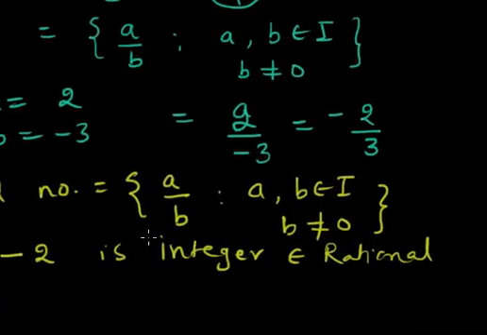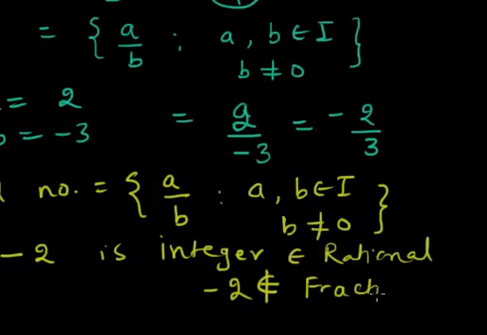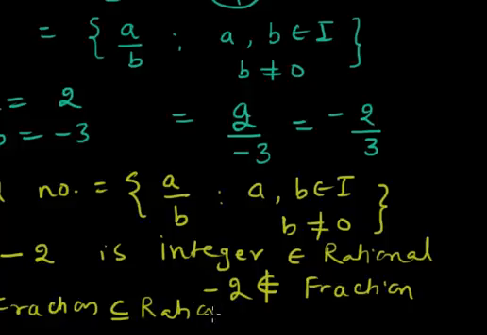Though every integer is a rational number, they do not belong to the set of fractions. This is the small difference which makes a fraction different from a rational number. I can say that a fraction is a subset of rational numbers, but every rational number is not a subset of fractions. Every fraction is a rational number, but every rational number is not a fraction.